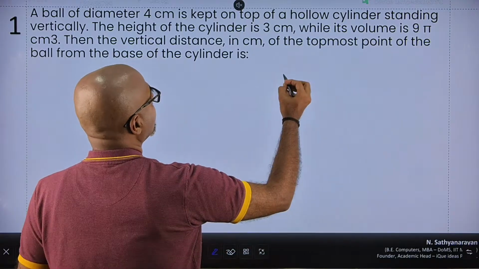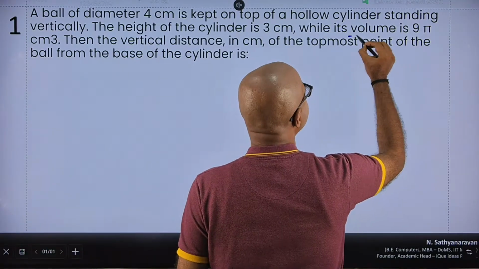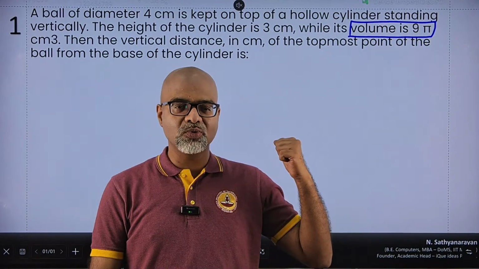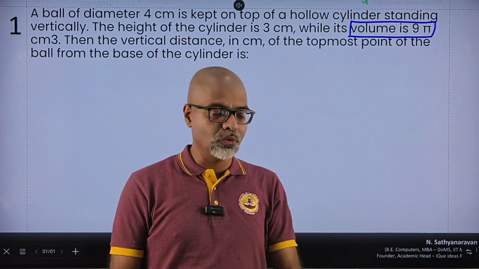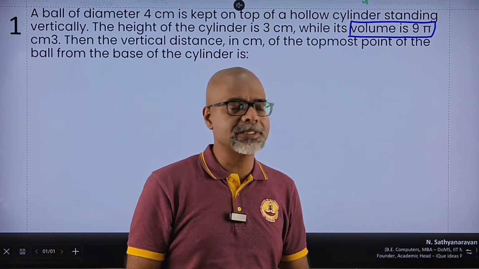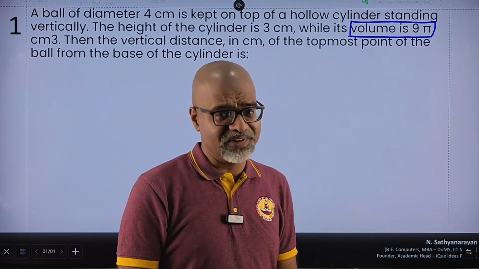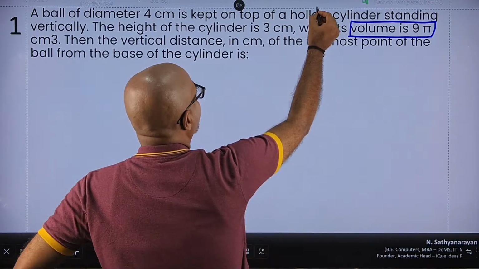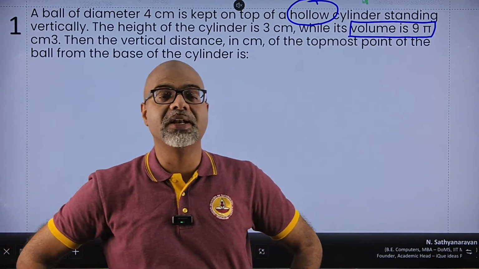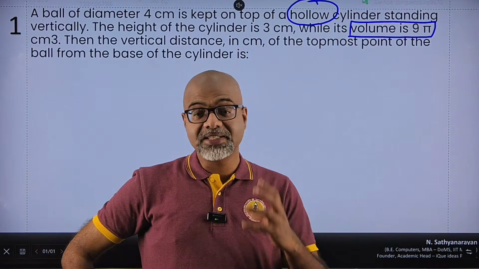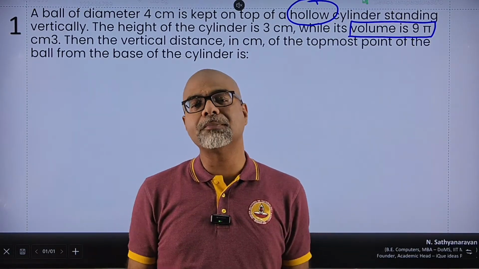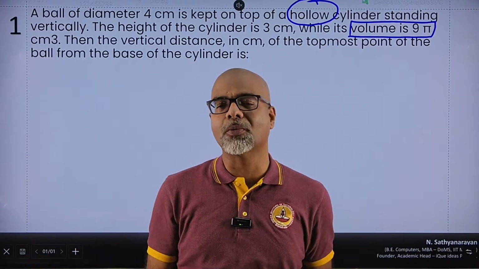First of all, why is the volume of the cylinder given as 9 pi? Because if your answer was 7, then that volume had no role to play in it. Sometimes they might give you some additional information which is useless. But then, is the question really that simple? Well, take a look at this particular thing. It says that it is a hollow cylinder. And when the cylinder is hollow, it makes a difference to how the entire contraption is placed, how the ball is going to sit on top of the cylinder.